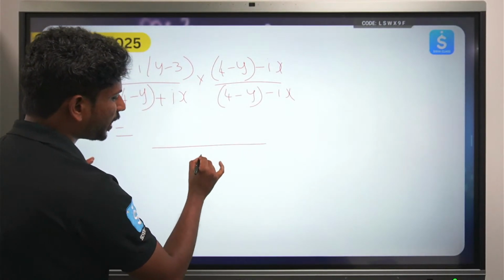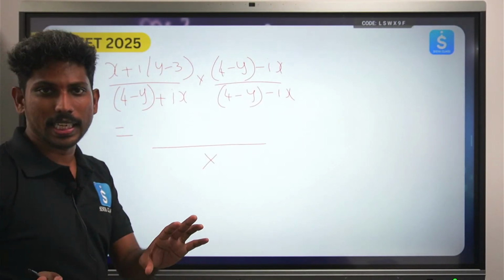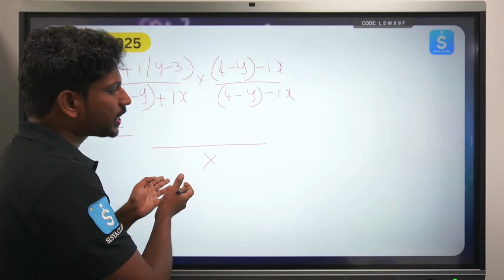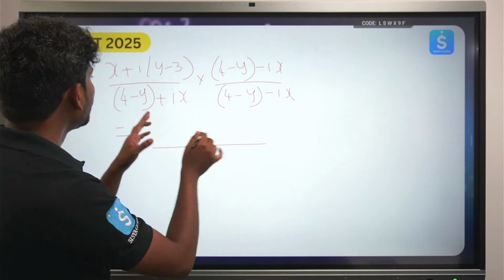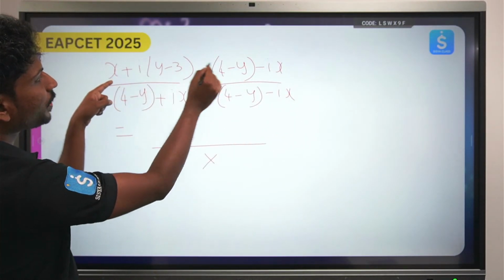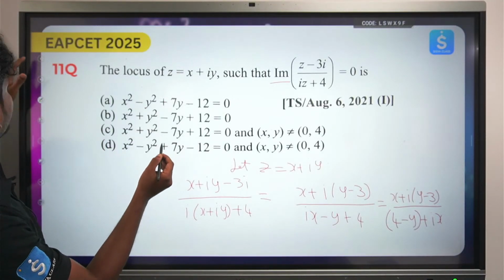Whatever the denominator is, it doesn't matter, because we want just the imaginary part, and if the imaginary part equals 0, the denominator part doesn't bother us. Right now we are just interested in the imaginary part.